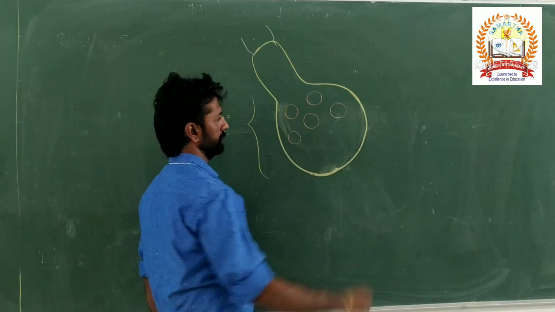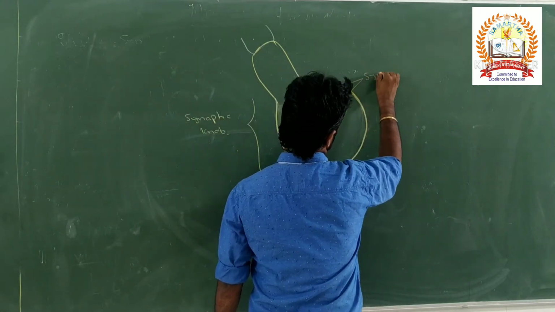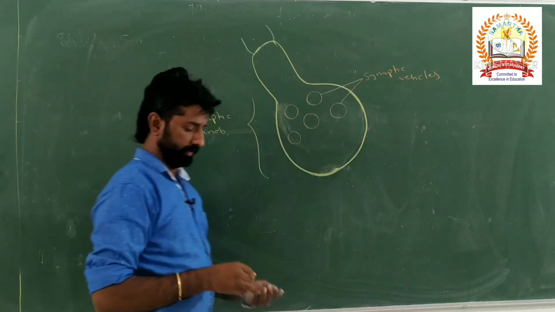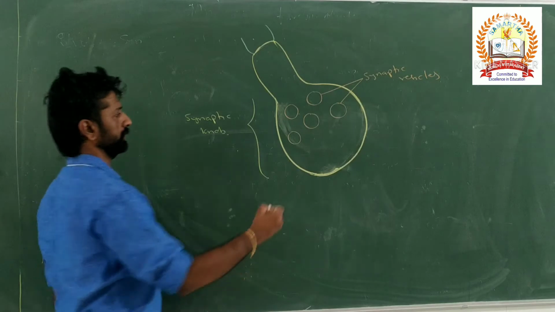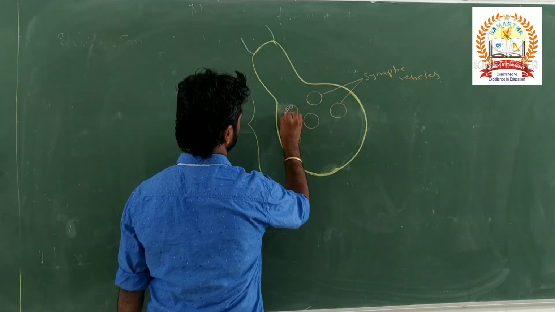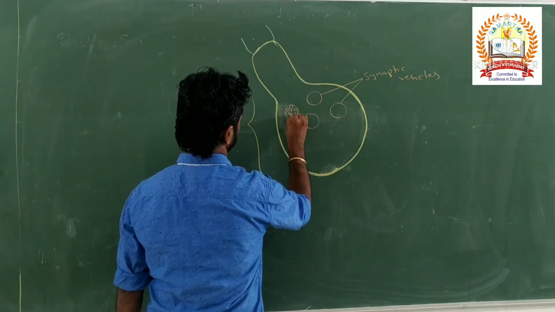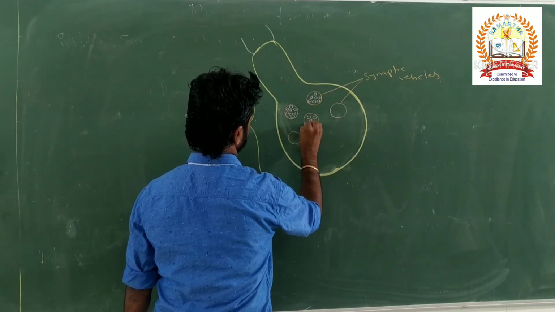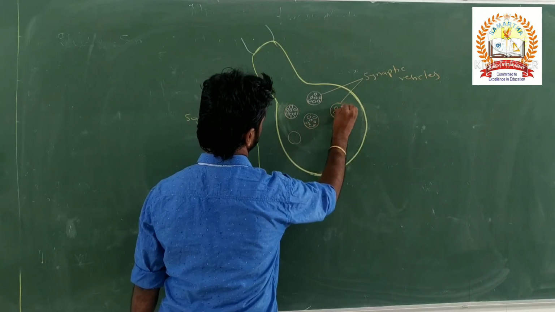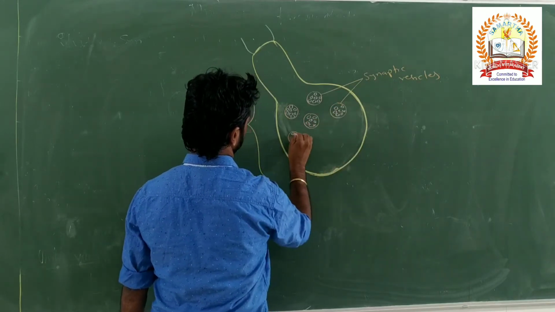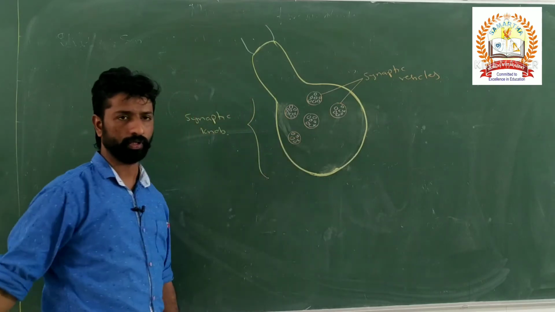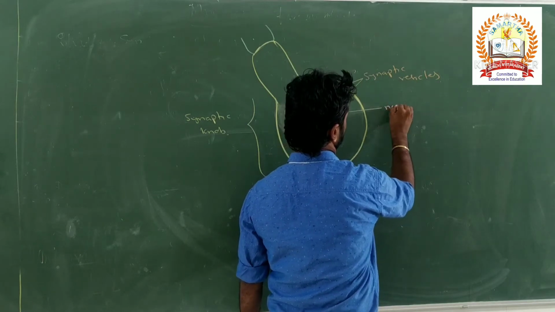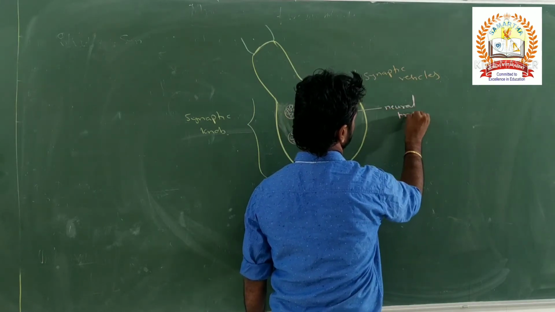Synaptic vesicles. These synaptic vesicles are filled with chemicals. What are these chemicals called? Neural transmitters. The chemicals within the synaptic vesicles are called neural transmitters.